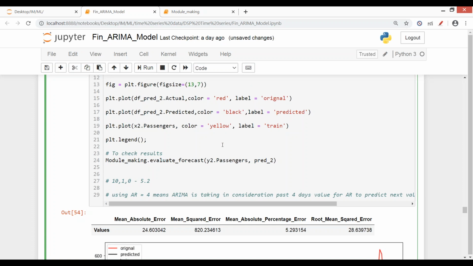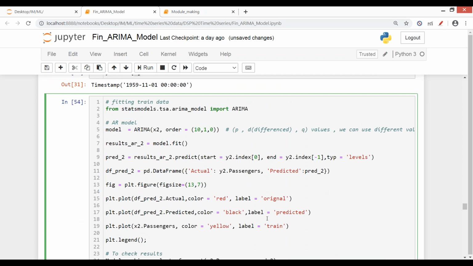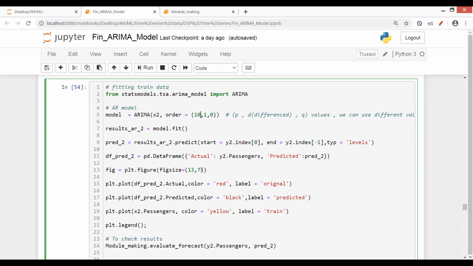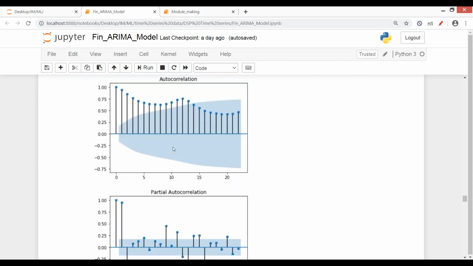You can find some other combination as well. I came up with this one, the combination whose result is the best as per my trials. As per this combination order given here, this is an AR model because the order for MA is 0. So for this regular data, it can be said that the AR model was sufficient enough to make predictions. You're using simple first order differencing with no moving average taken into consideration, just using the AR model and making predictions for your data.